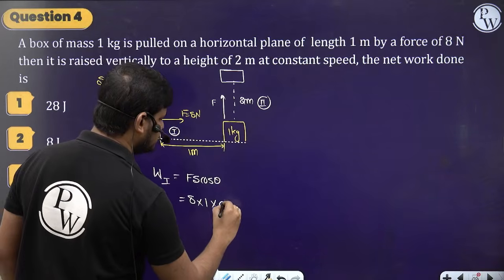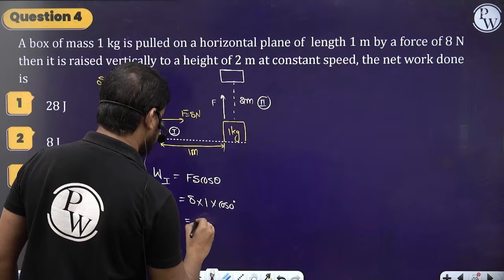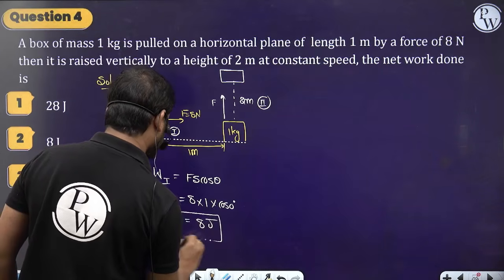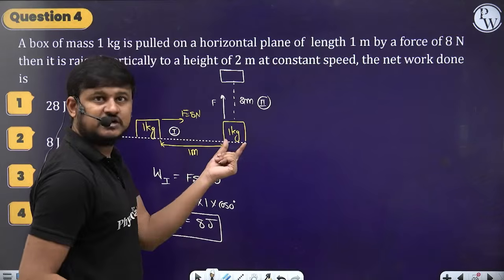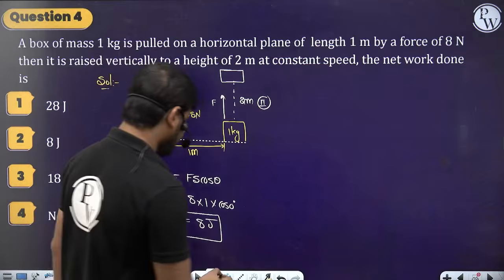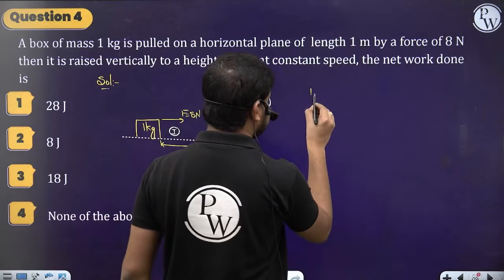So therefore cos 0, so this is 8 joules. The work done in the first case is 8 joules. Now once the body has reached here, it is being raised by 2 meters. So what is the work done in the second case?